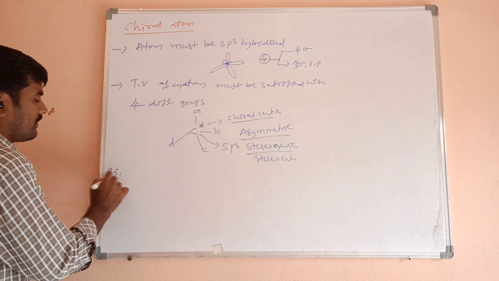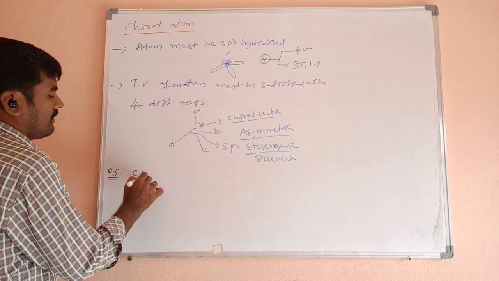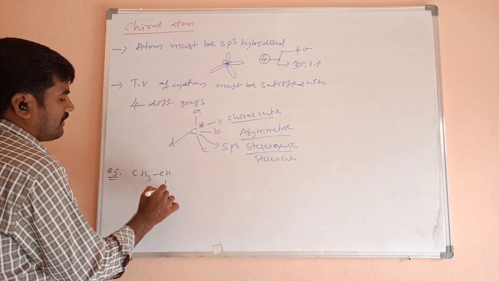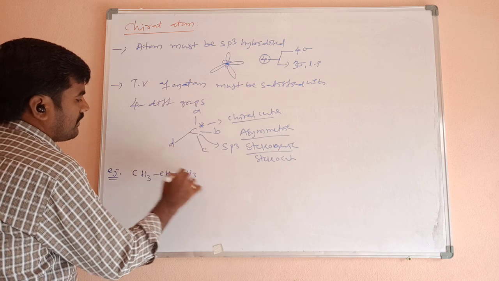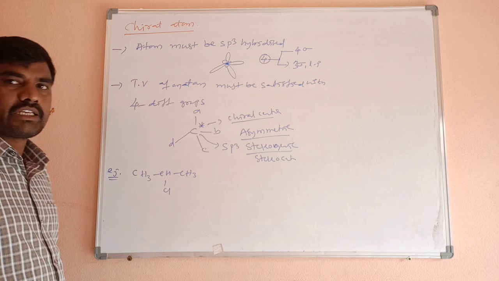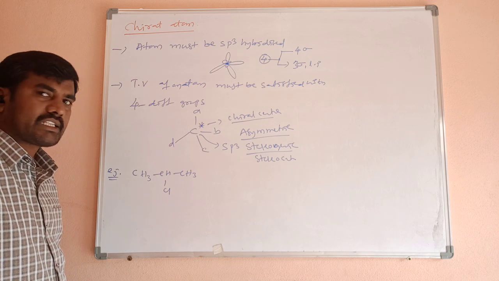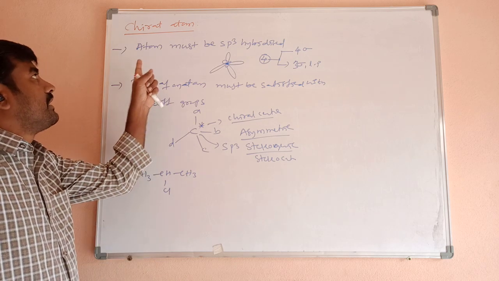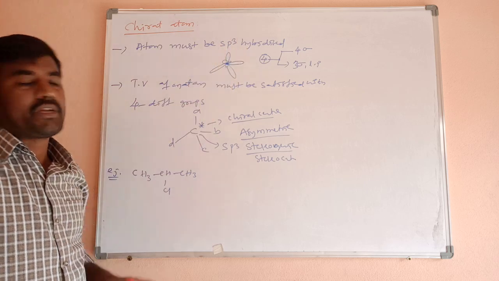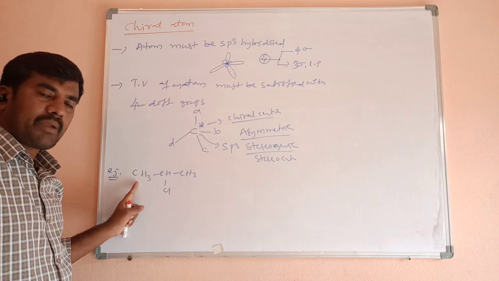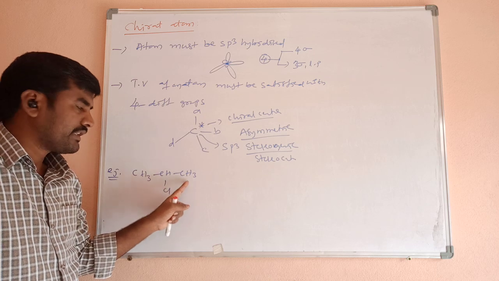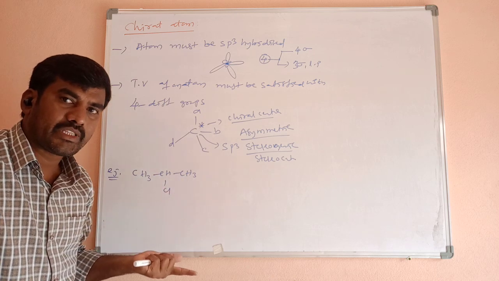Example. Find out the chiral centers of the compound. How many chiral centers are there? What is the first point? The atom must be sp3 hybridized. This carbon undergoes sp3 hybridization, this is also sp3. All undergo sp3 hybridization.